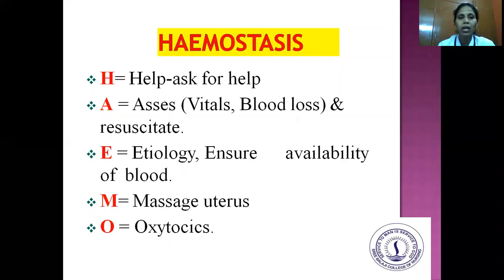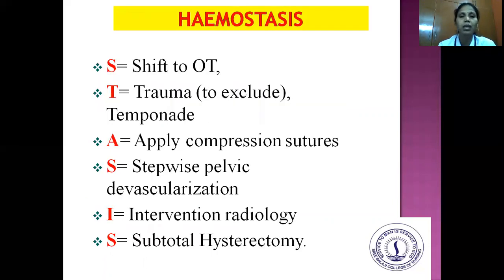H stands for help. Ask for help, just shout and ask for assistance. A is for assess: assessing the vital signs, blood loss, and resuscitation. These are the things which should be assessed. E stands for etiology, and also ensure the availability of blood. M stands for massaging the uterus. And O stands for oxytocin or oxytocic drugs. So H for help, A for assess, E for etiology, M for massage and O for oxytocic drugs. Next is the stasis.